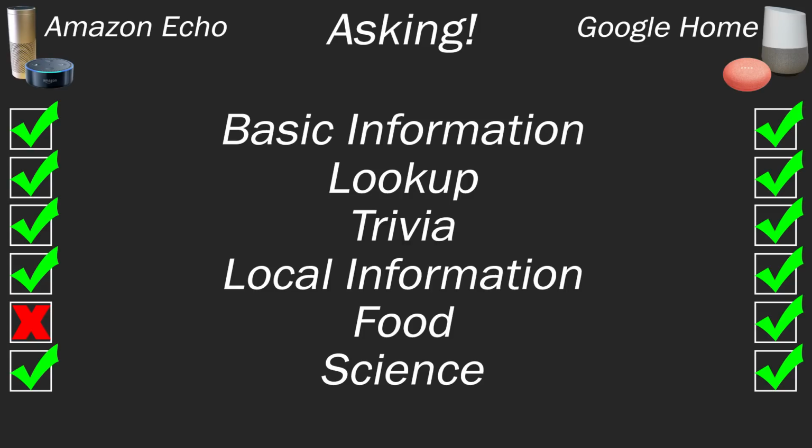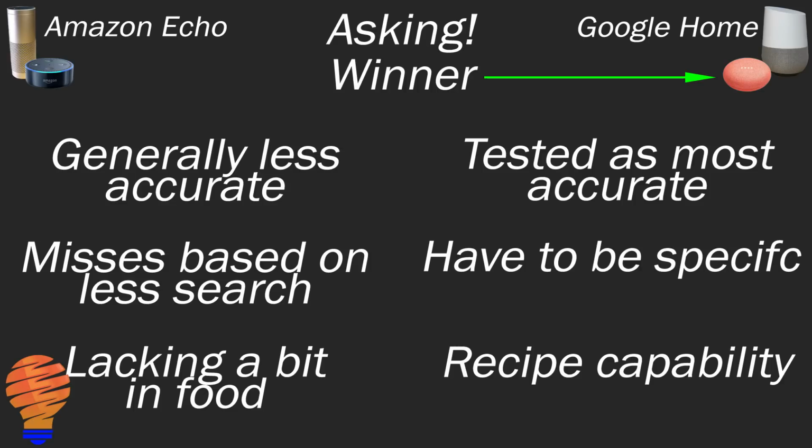So, both were right, but I would say in the end, the Echo was actually closer to the actual question that I asked. So now we're going to award the winner here. In this case, it's the Google Home, and I think that's really powered by the fact that they have all the Google search capabilities. All right, so moving on now to the nuance side of things here.